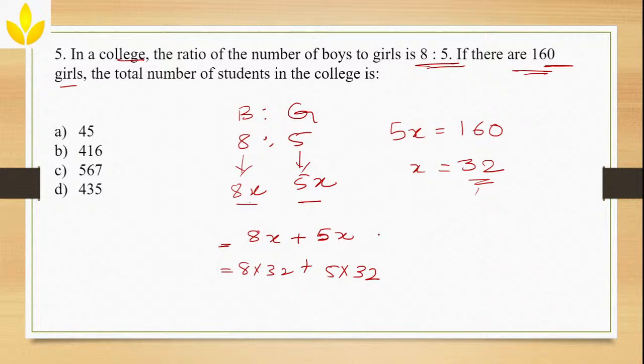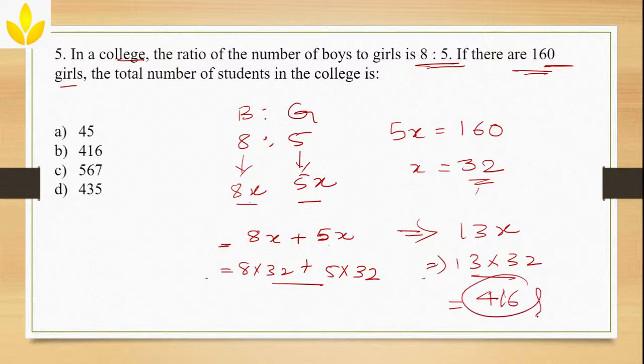Or else if you don't want to calculate them separately, take 8x plus 5x, total 13x. Now 13 into 32, both will give you the same answer, 416. 32 into 10 is 320, and 32 into 3 is 96, so it will become 416. Yes, correct. Your answer is correct, which is 416.